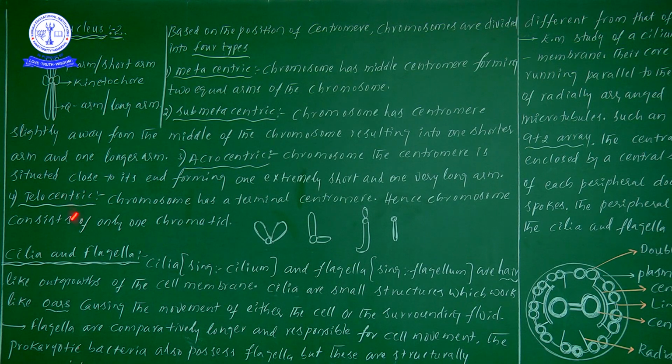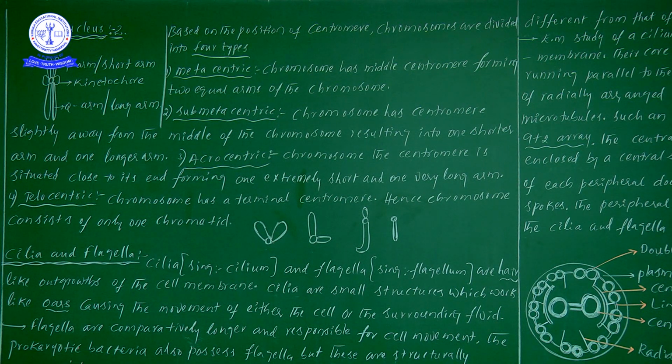But in a telocentric, note this point. The chromosome is terminated with the centromere. If the chromosome is terminated with the centromere, then on that side, the other arm is not there. So in a telocentric chromosome, only one arm can be found.